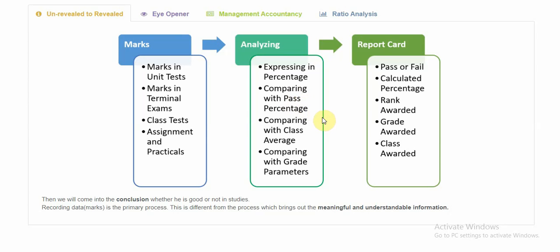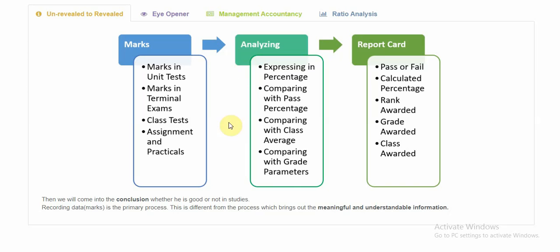And then we have comparing with class average. This we also pretty much do every time. When we receive our marks, we compute the average for the class, then we compare with the class average to see if we are above or below the class average. And then we also compare with grade parameters. For example, if I score 90% or above, then I will be graded A plus. Then we have grades like B plus, B, C, all of that.